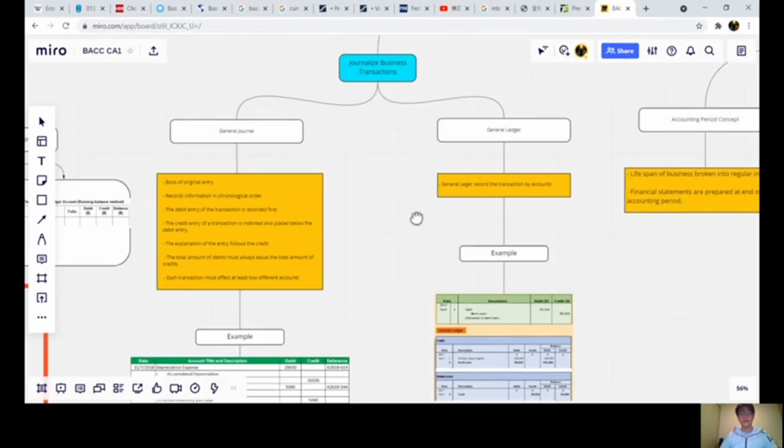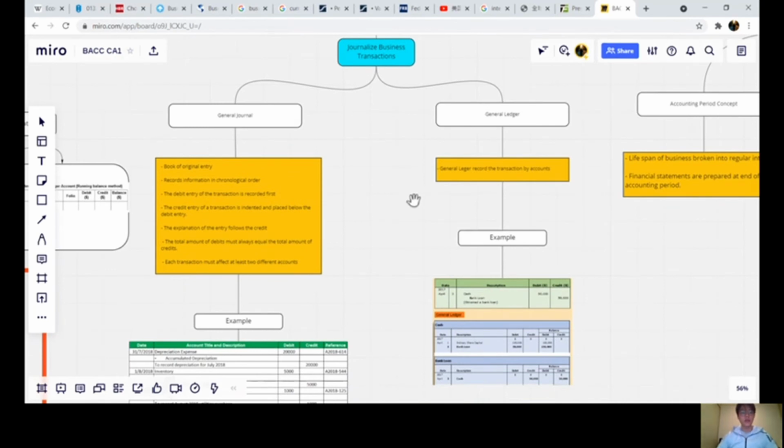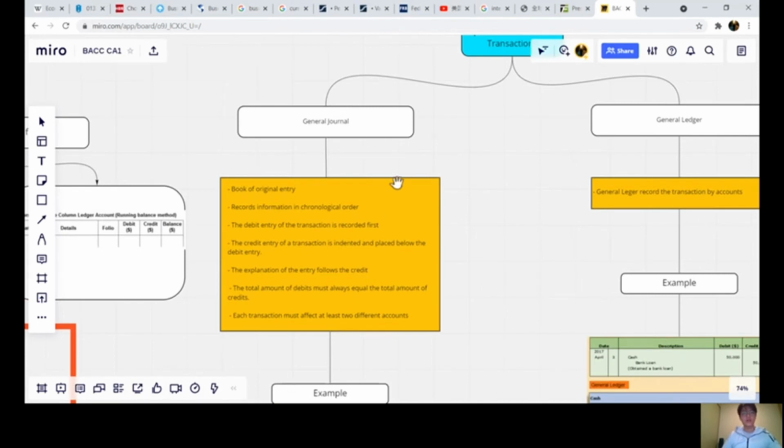And next is the generalized business transaction. We'll record all the analysis in the General Journal. The General Journal is the book of original entry. It records all the information in date order, which is also known as chronological order. The debit entry is recorded first, then the credit entry is placed below the debit entry. Lastly, a simple explanation of the entry will also be included. In the General Journal, the total amount of debits always equals the total amount of credits, and each transaction will affect at least 2 accounts.